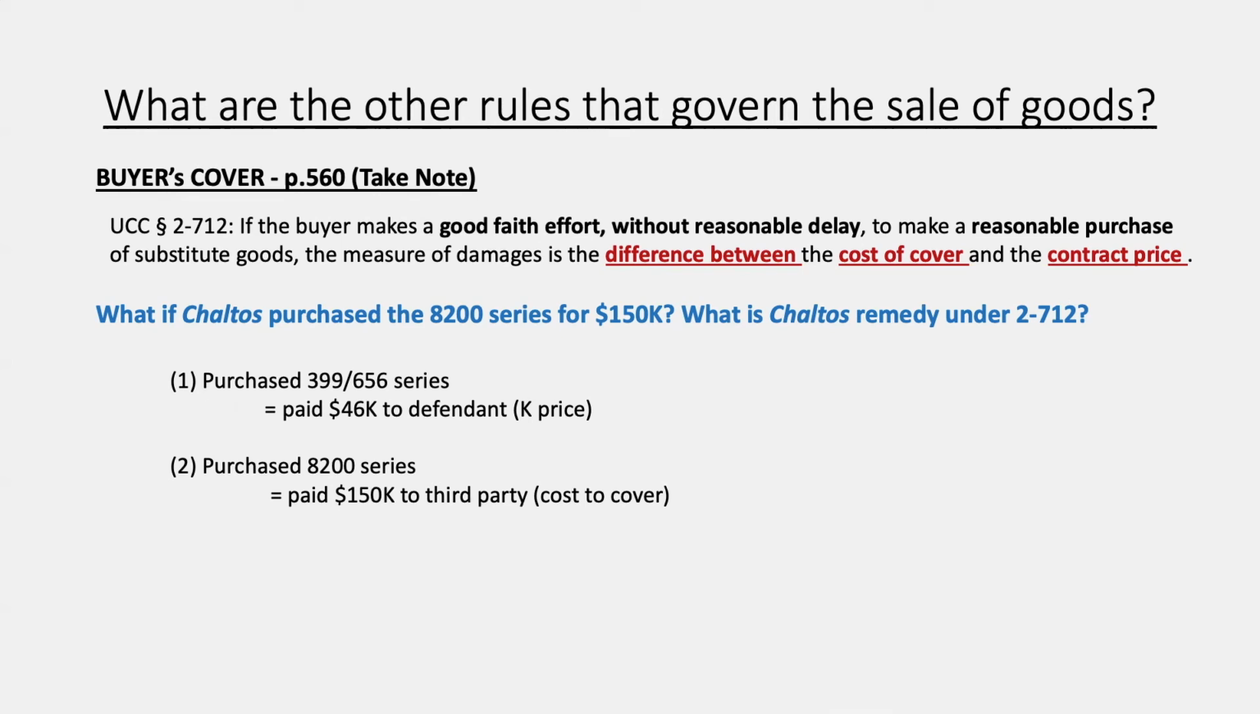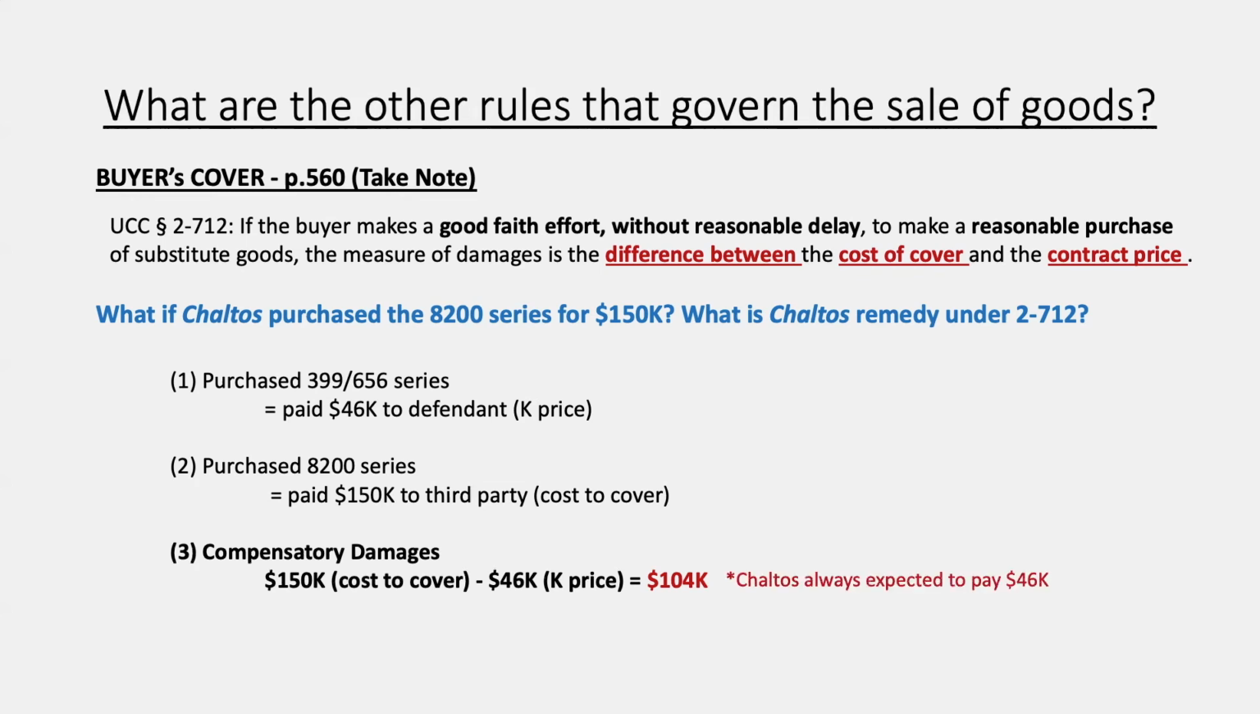And then now we need to calculate what their compensatory damages would be. The compensatory damages would be the cost to cover, 150K, minus the contract price, which is 46K, which leaves us at 104K as their compensatory damages. Because you have to remember, Chatlass always expected to pay at least 46K for the computer system. Again, this is different than the actual case where Chatlass never covered. But we're changing things a little bit so we can see how things work under 2-712.